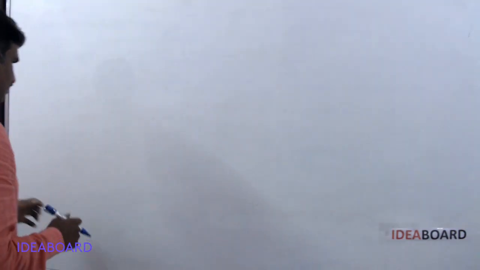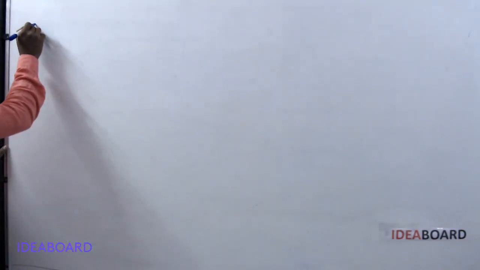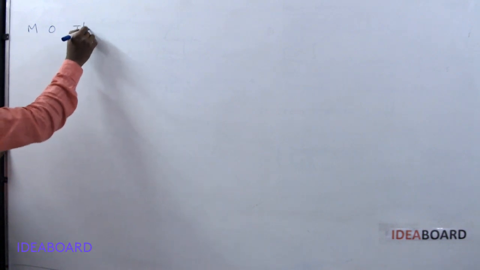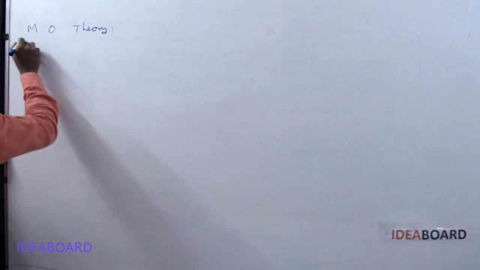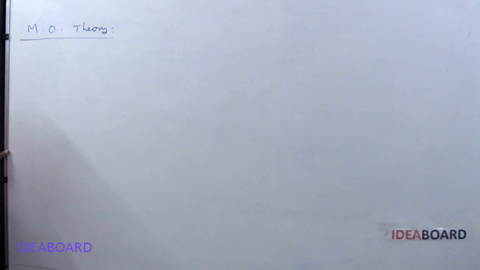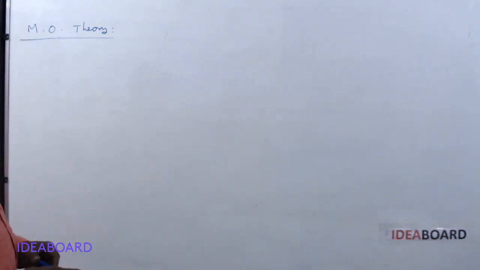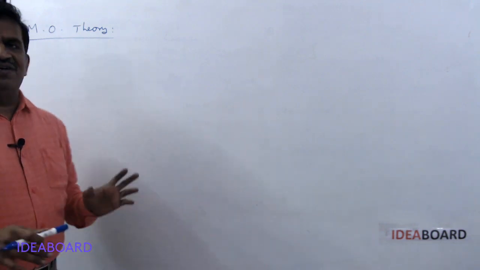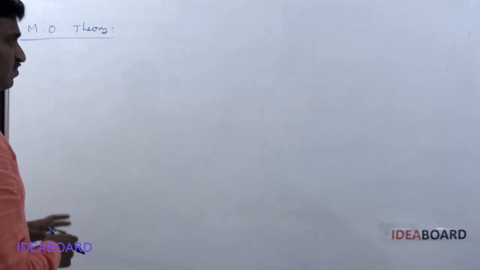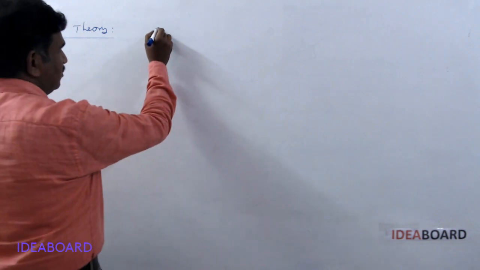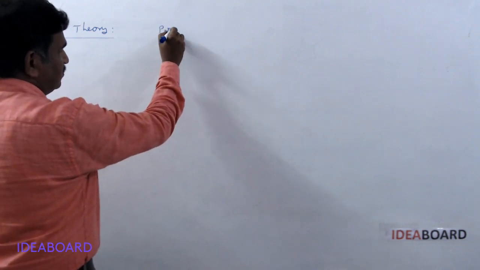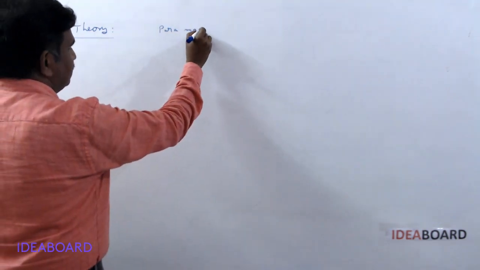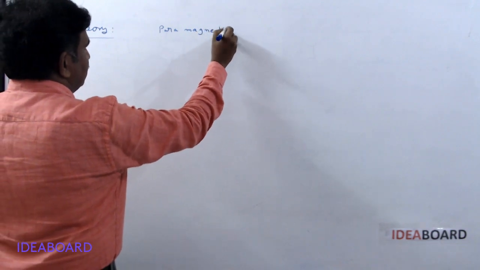The next topic is molecular orbital theory, which is a very important one. It is also called simply MO theory. What is the need of molecular orbital theory? What is its main application? Molecular orbital theory is very important in predicting the paramagnetic nature. Please remember, it is a very important bit.